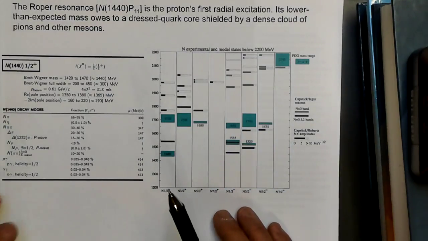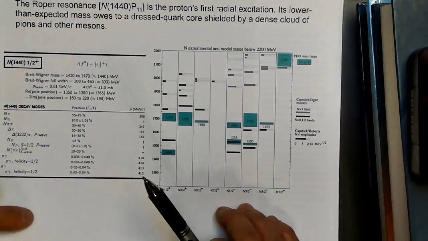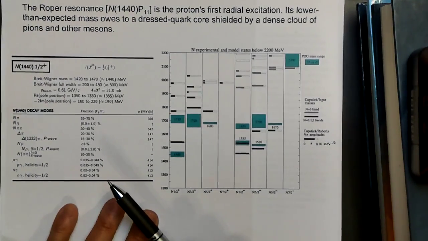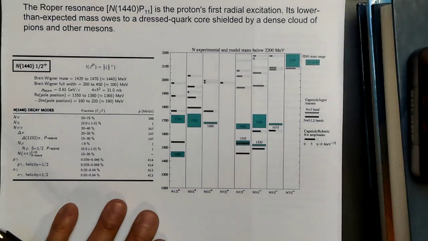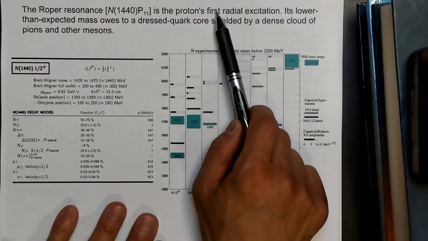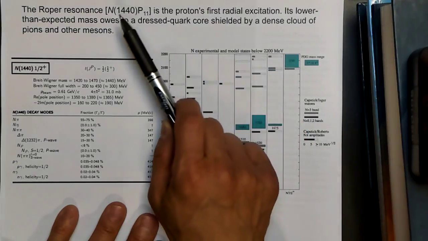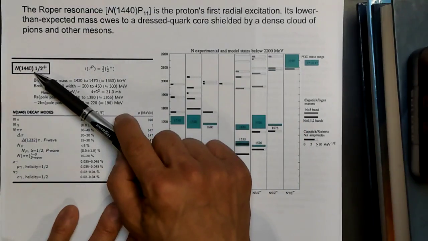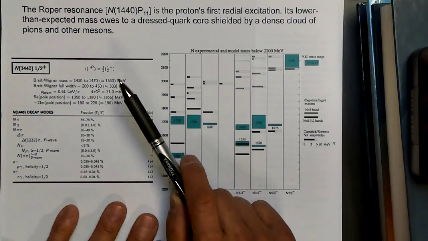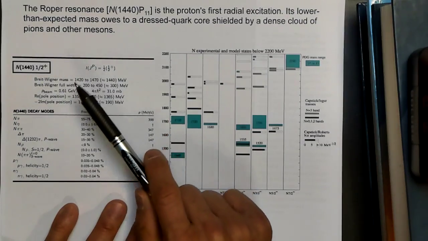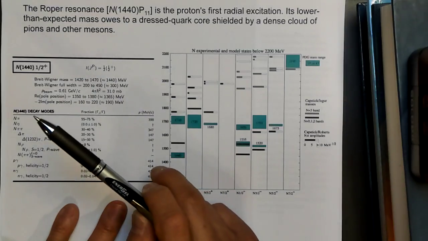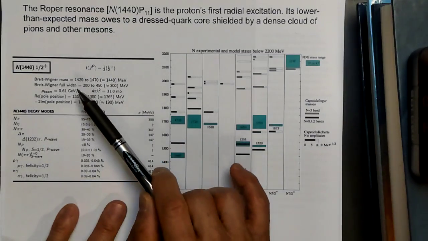Now, I'm going to finish by talking about this particle which is called the Roper. The Roper resonance, as far as we know, can be thought of as the proton's first radial excitation. So it has the same quantum numbers as the proton. It's spin 1/2 with positive parity, and isospin 1/2 as well. Now here is the mass of the Roper. Remember the mass of the proton is 938 MeV. The Roper is